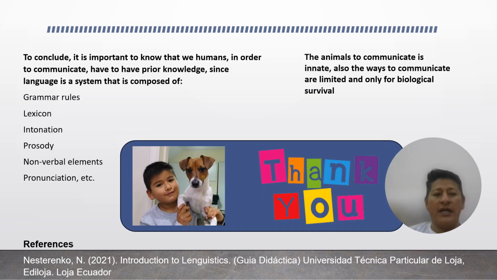To conclude, it is important to know that in order to communicate, humans have to have prior knowledge, since language is a system composed of grammar rules, lexicon, intonation, prosody, non-verbal and verbal elements, pronunciation, etc. Many elements and components. On the other hand, animals' communication is innate. Also, the ways to communicate are limited and only for biological survival.